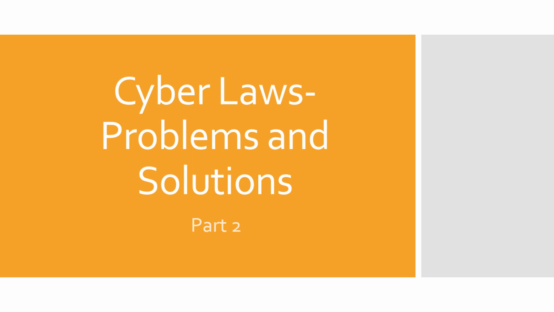The essentials of computer related contraventions under Section 43 subclause I are: whoever causes wrongful loss or damage to the public or any person, by destroying, deleting or altering any information residing in a computer resource or diminishing its value or utility or affecting it injuriously by any means. So that is with respect to Section 43 subclause I.